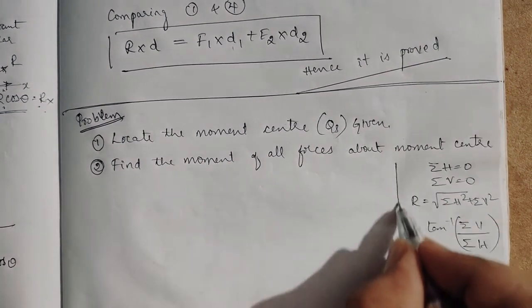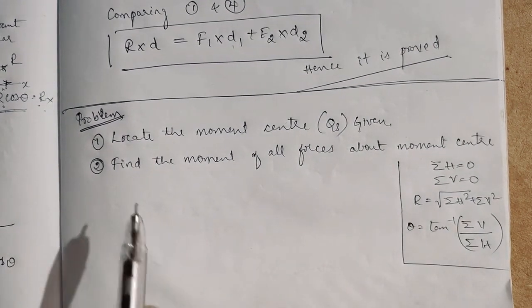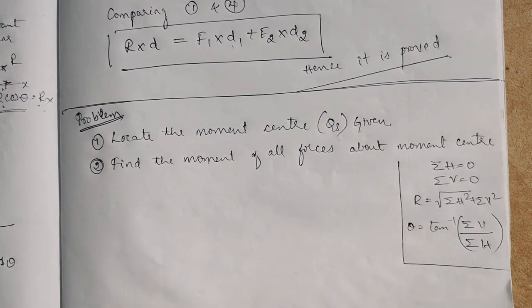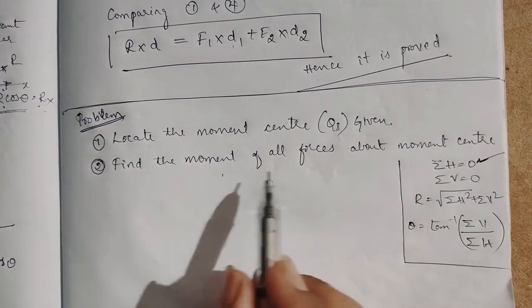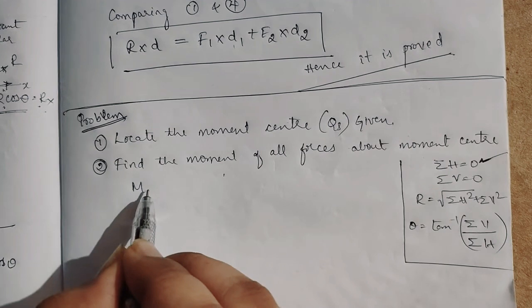So this is the formula based on the equilibrium concept. If they ask giving only the forces, then you have to try this. If not, directly find the forces into the distance, and you will get the moment of all the forces.